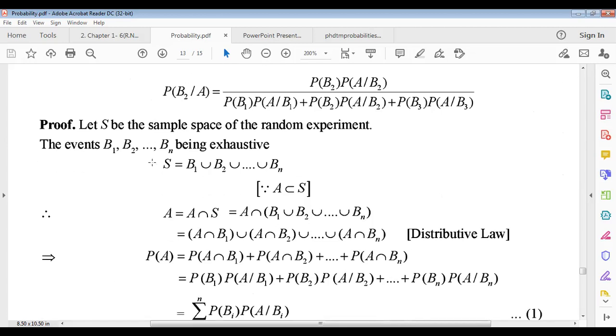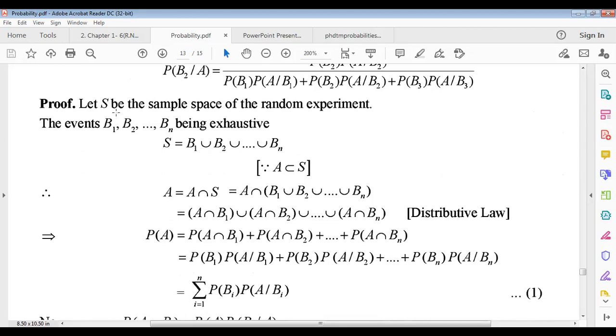Now let us try to prove this. Let S be the sample space of the random experiment, the events B1, B2 up to Bn being exhaustive. So this sample space S can be written as the sum of all happening events.